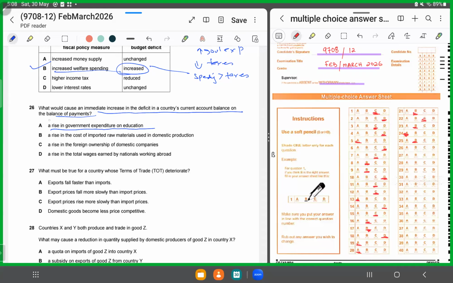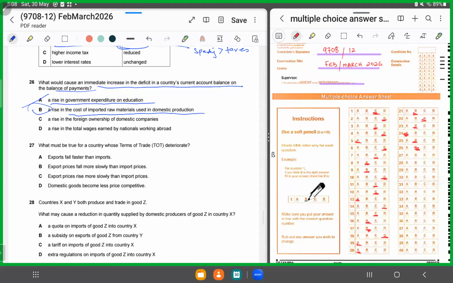That's talking about budgets. B says a rise in the cost of imported raw materials used in domestic production. Yes, that's correct because if that raw material is used as a key ingredient for the production of goods in the home country, that would cause an immediate deficit because imports would rise relative to exports. So it has to be B. We'll shade in B for 26.